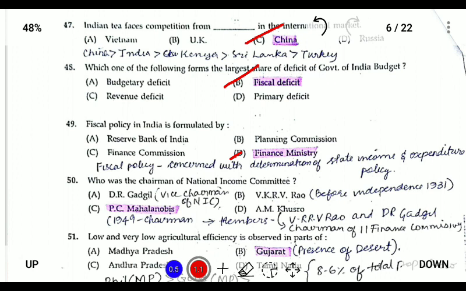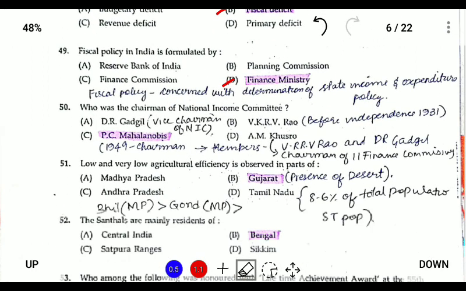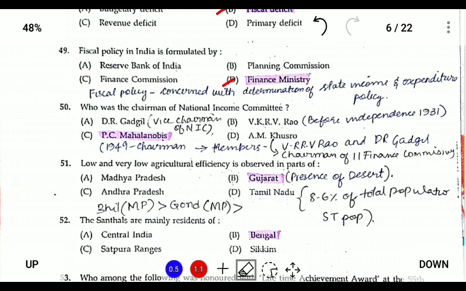So what is fiscal policy? It is concerned with the determination of state income and expenditure policy. So expenditure policy and state income. Who is the chairman of the National Income Committee? So the answer is PC Mahalanobis. It was formed in 1949.